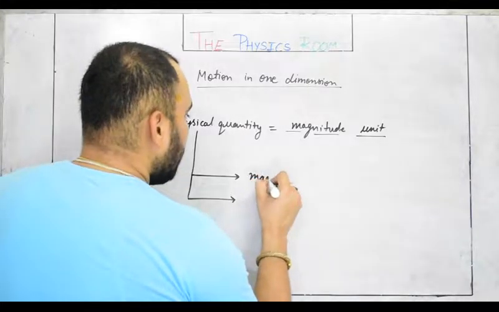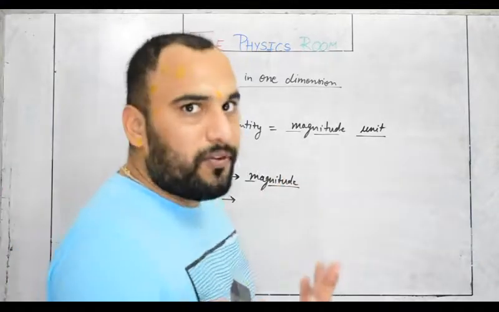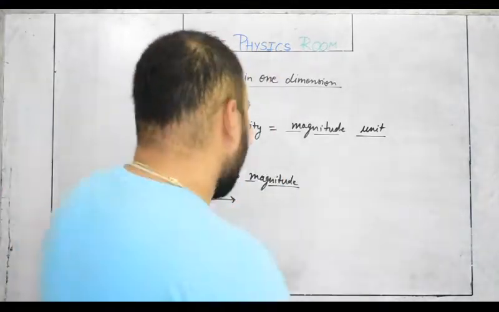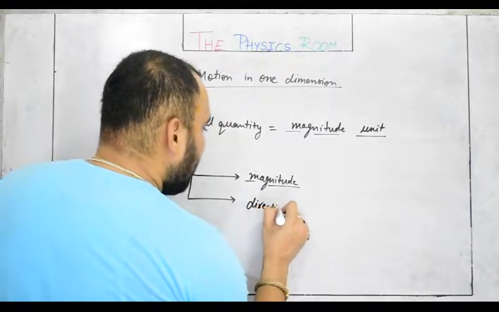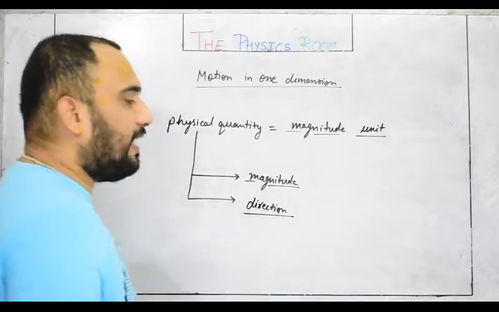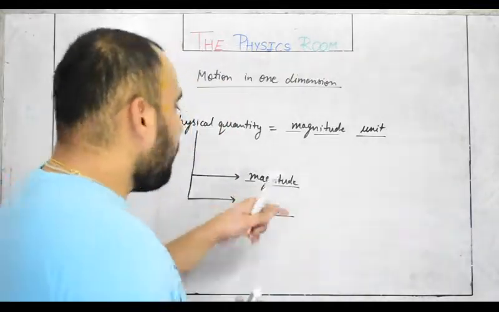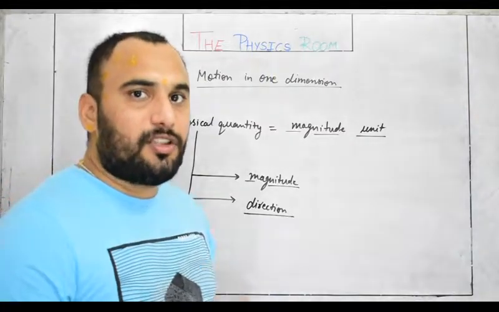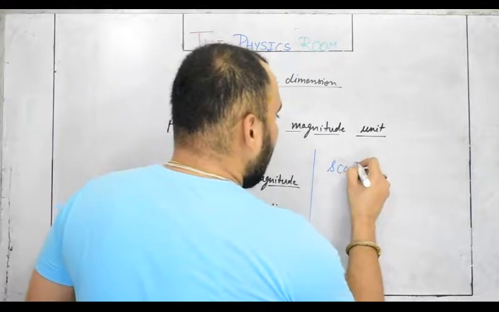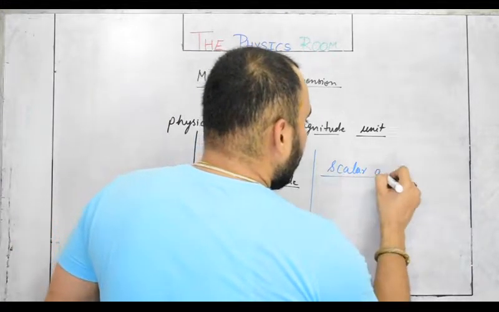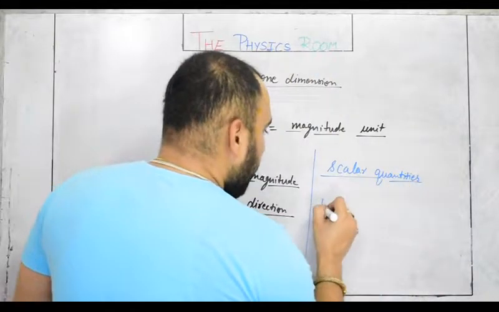Whenever we discuss a physical quantity, it will hold two things. The magnitude, meaning the amount of effect of that physical quantity, and the second is the direction dependency, or we can say the direction of that physical quantity. On the basis of this, we can further classify physical quantities in two ways: scalar physical quantities, or simply scalar quantities, and vector quantities.